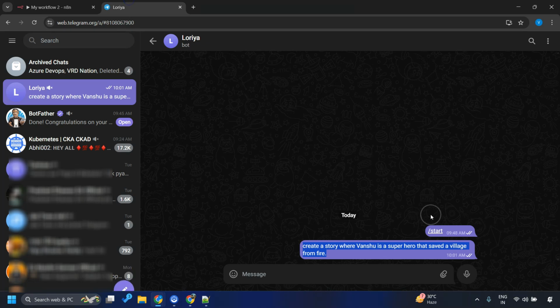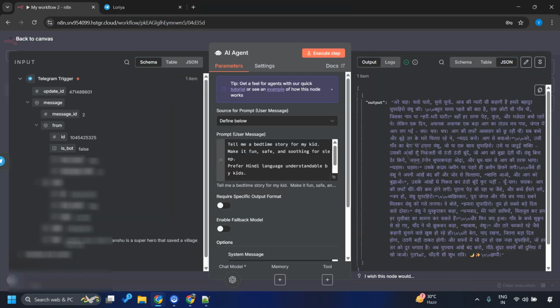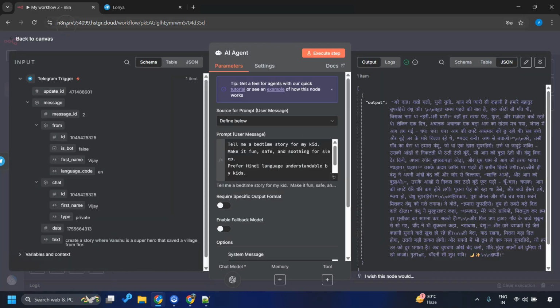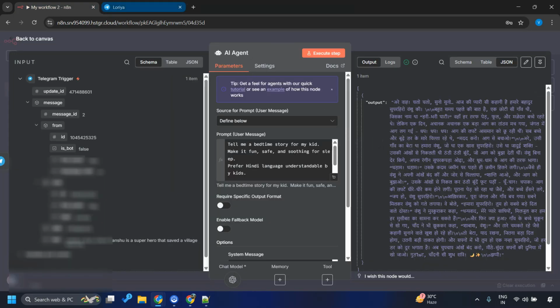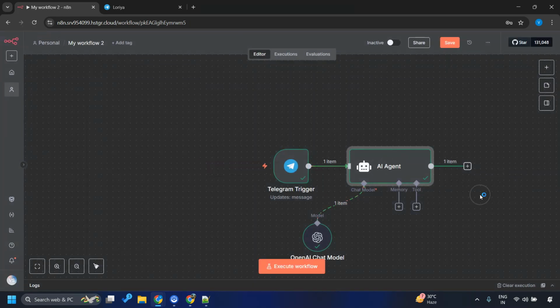But hey, the user who initiated this conversation never got that story. What is the use when the user who initially asked for something does not get a response? The kid is not going to open the n8n workflow and read this. So we need to fix this. Well, we never got a response because we never asked n8n to provide a response. We added the Telegram trigger to trigger the workflow, never to respond back, right?